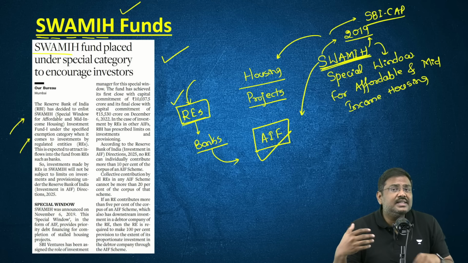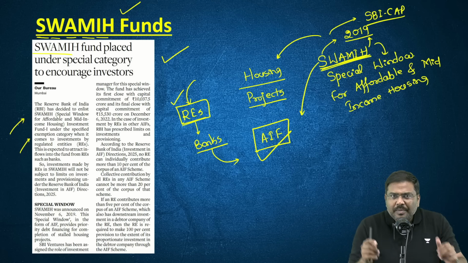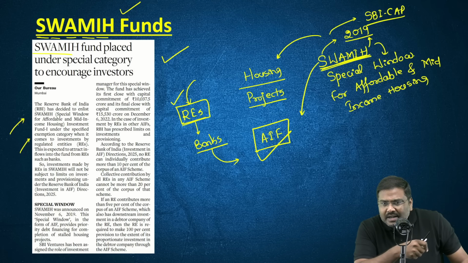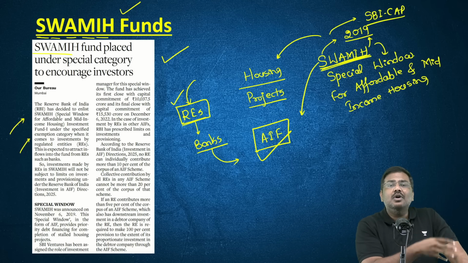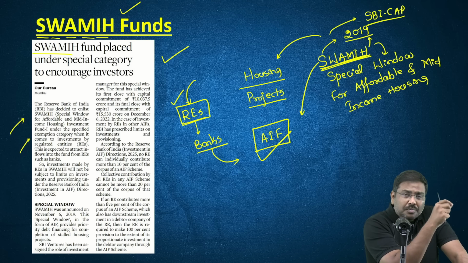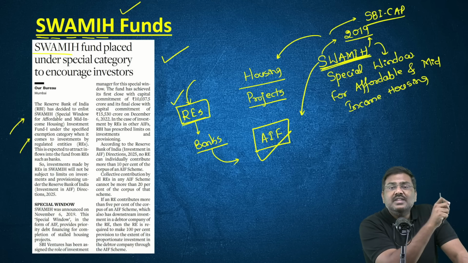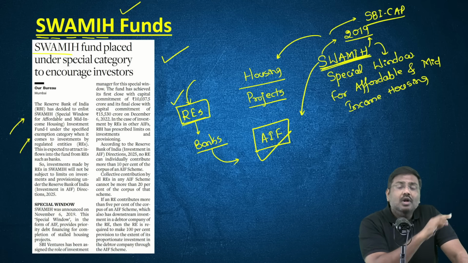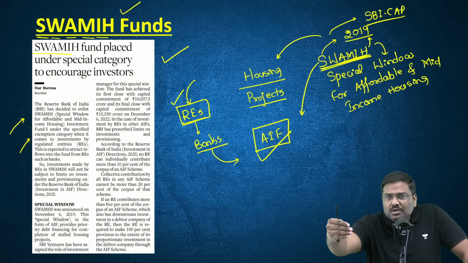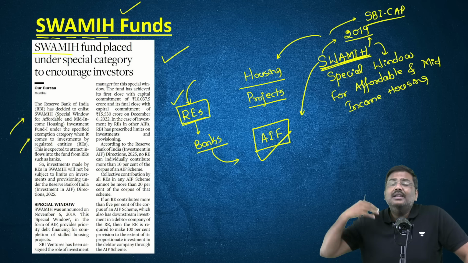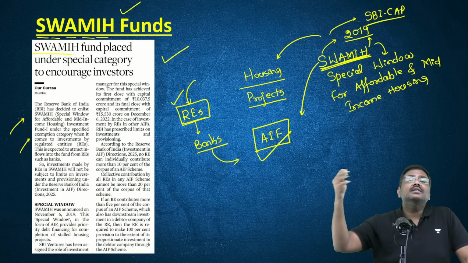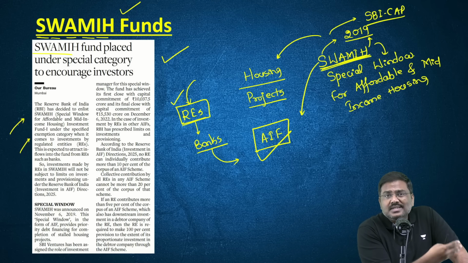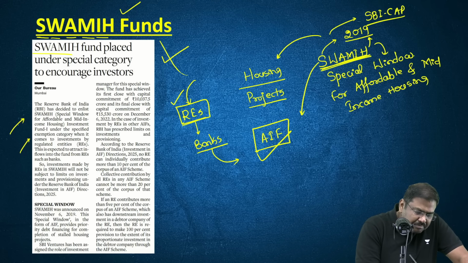And what is the use of these kind of relaxations? The use will be that these regulated entities will be allowed to invest more money without having to be worried about the regulations, or provisioning norms announced by Reserve Bank of India, which are applicable to all the other investors. It will be able to attract investments easily, and this will help in providing the funding for the housing projects which are stuck. So this is a very important update associated with the Swamiha funds.